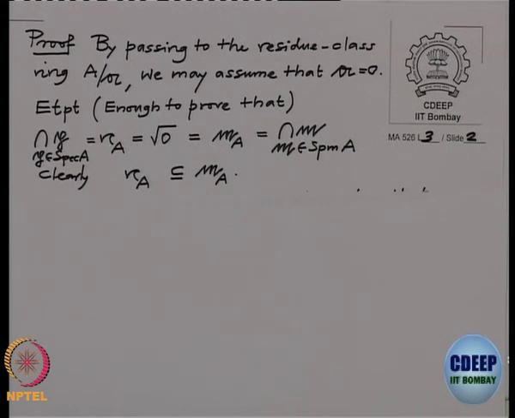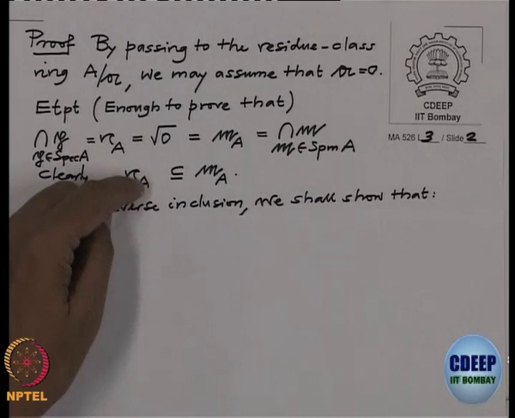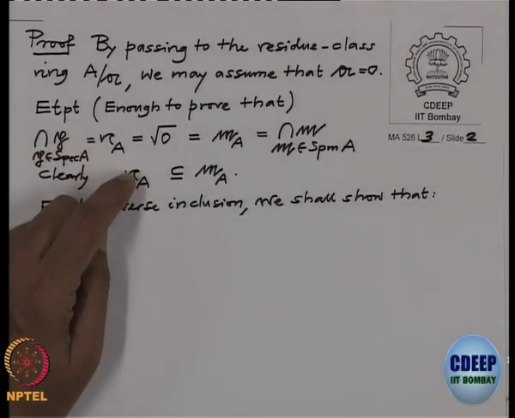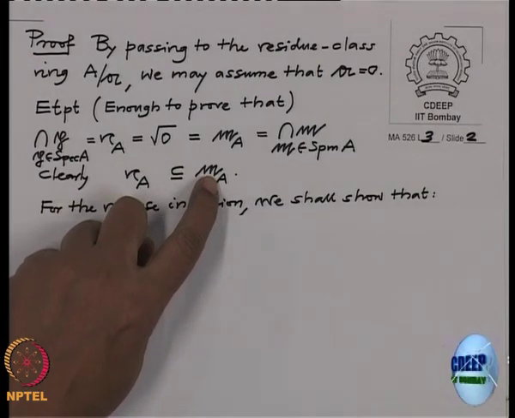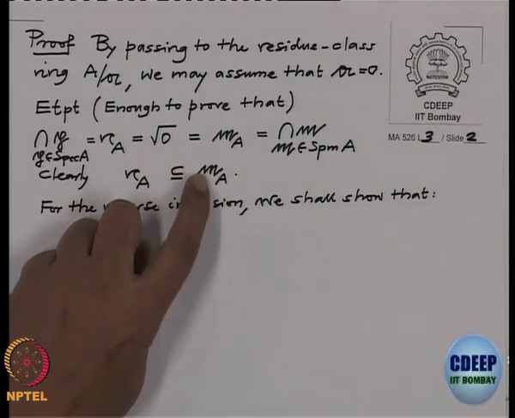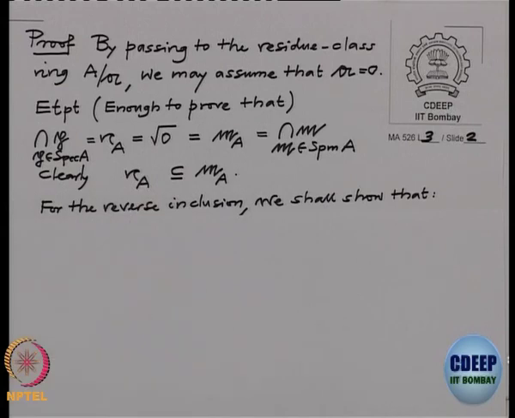One inclusion is obvious: the nilradical is contained in the Jacobson radical, because the nilradical is an intersection over a bigger set and the Jacobson radical is an intersection over a smaller set. For the reverse inclusion, we will show that if some element is not nilpotent, then it is not in the Jacobson radical. That will mean there are no more new elements in the